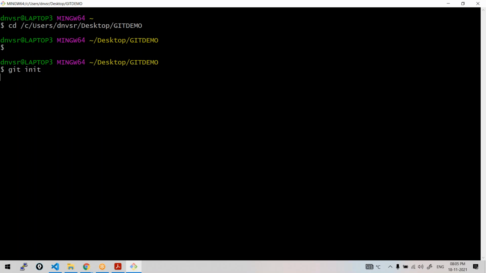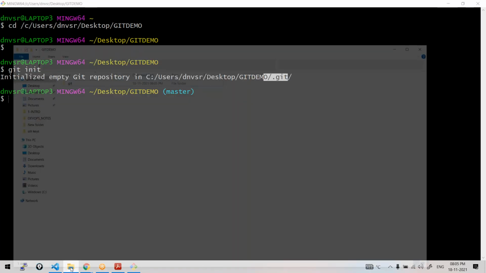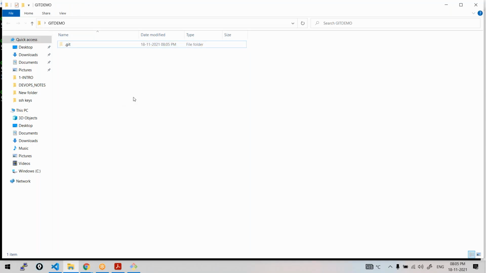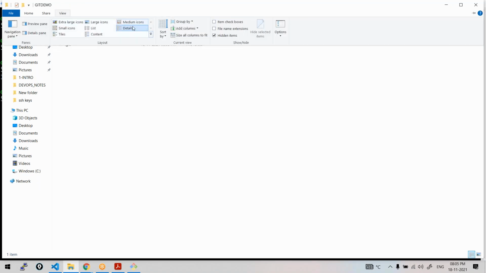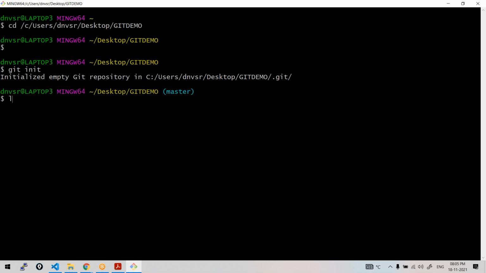And see here, whenever I run git init, it shows initialized empty Git repository, and a .git folder is created. Can you see it's hidden? You have to select the option under view to see hidden items. Here also, if you want to see hidden files, when you do ls you cannot see it.